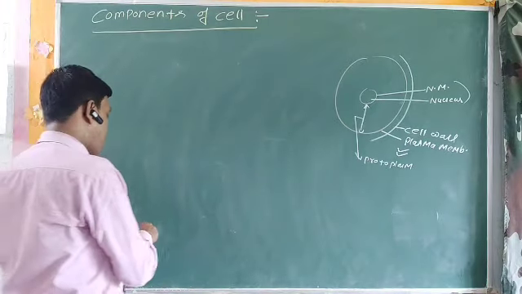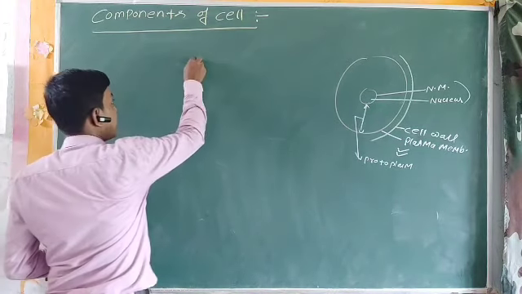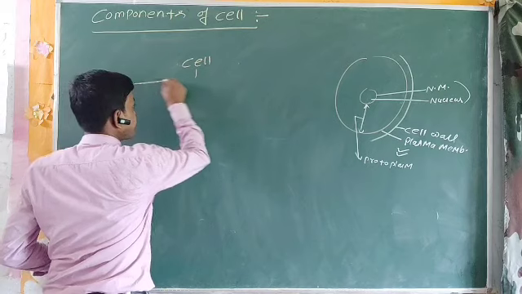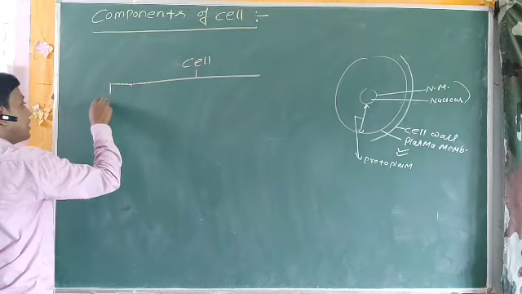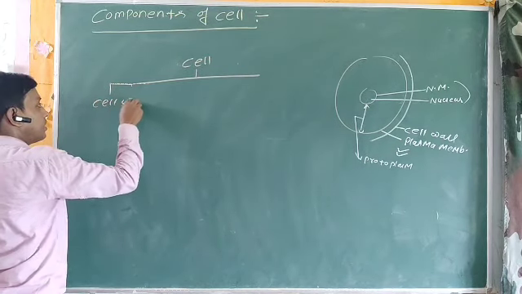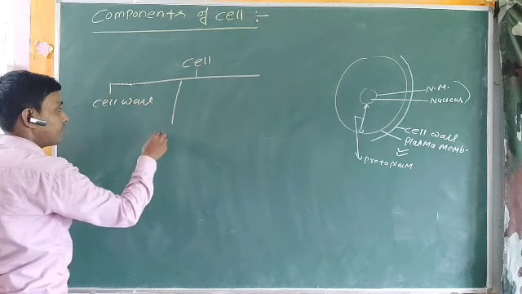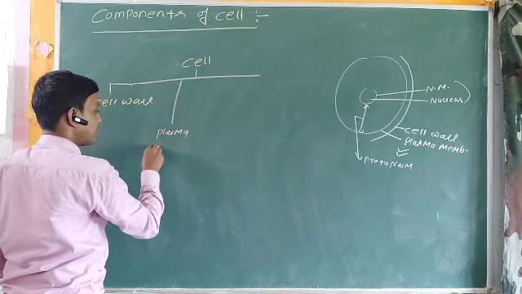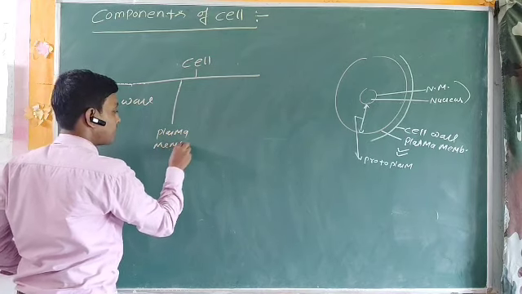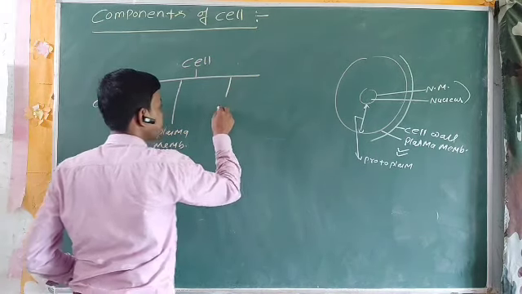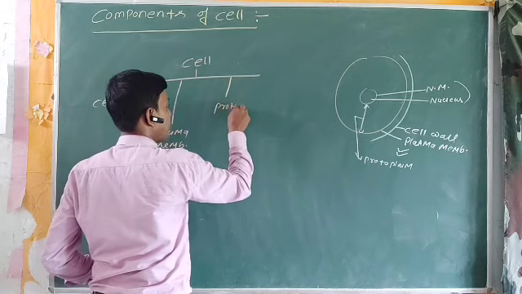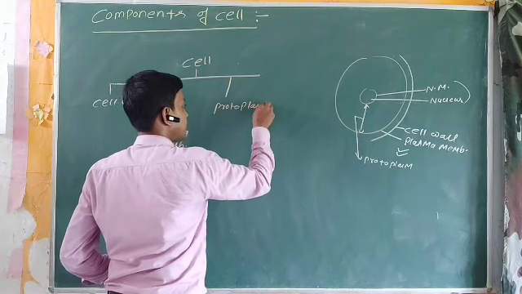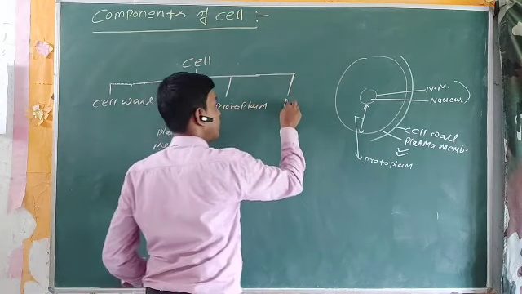Here, the overall cell can be categorized as the cell wall, the plasma membrane, protoplasm, and nucleus.